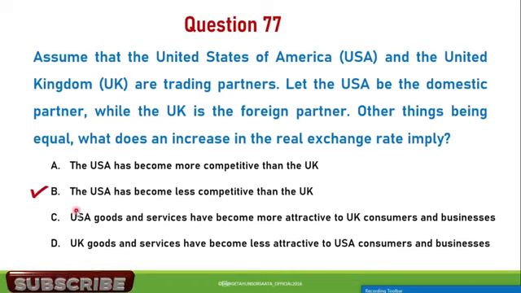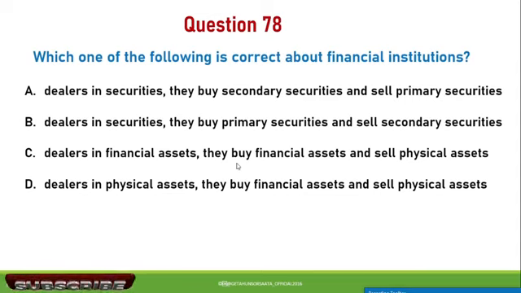Question number 78. Which one of the following is correct about financial institutions? A, they are dealers in securities. They buy secondary securities and sell primary securities. B, dealers in securities. They buy primary securities and sell secondary securities. C, dealers in financial assets. They buy financial assets and sell physical assets. D, dealers in physical assets. They buy financial assets and sell physical assets. So the correct statement about financial institutions is that they are dealers in securities. Usually they buy primary securities and sell secondary securities.